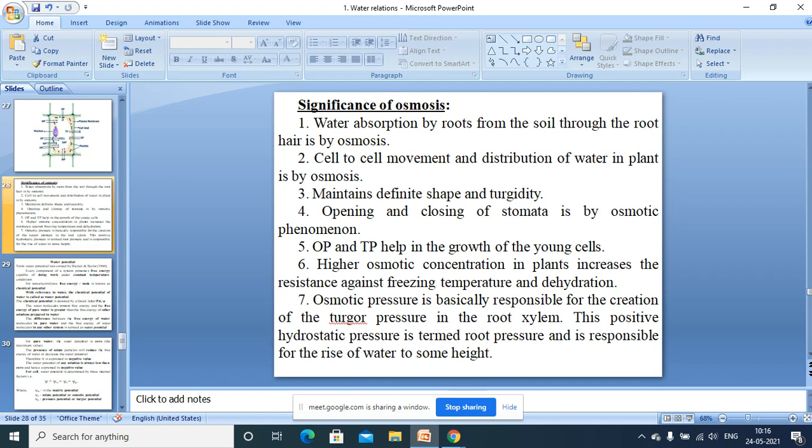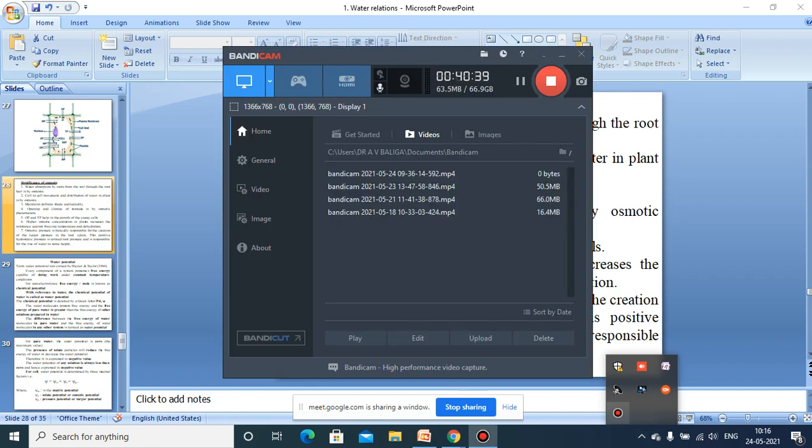So this is the phenomenon of osmosis and its importance, and you have to remember all those terminologies in diffusion as well as in osmosis.